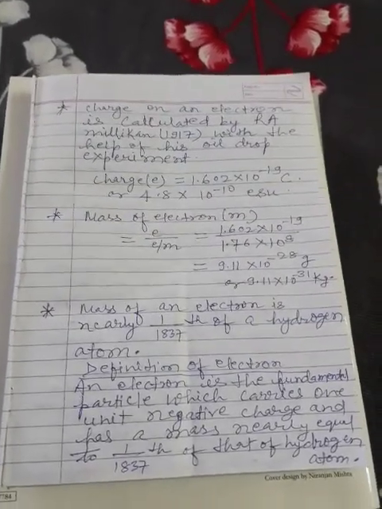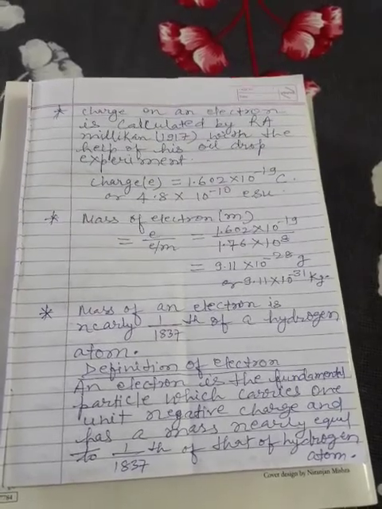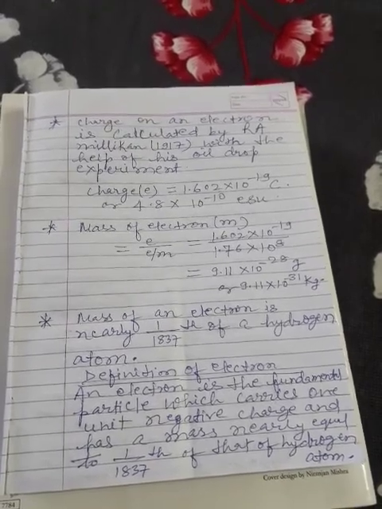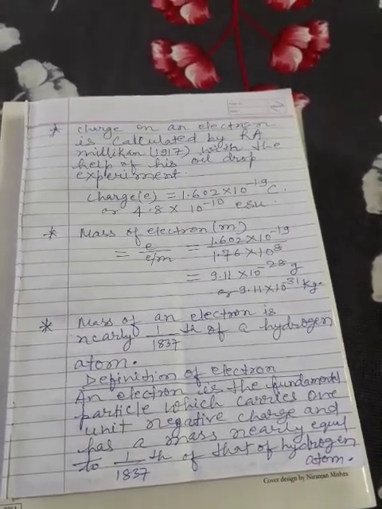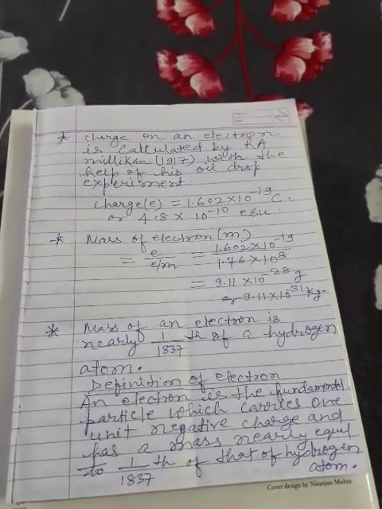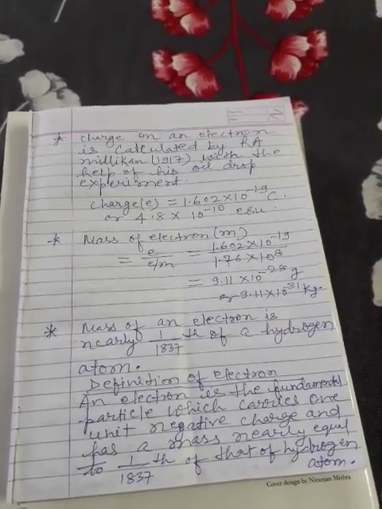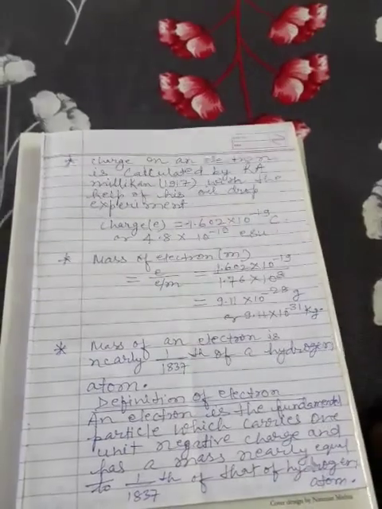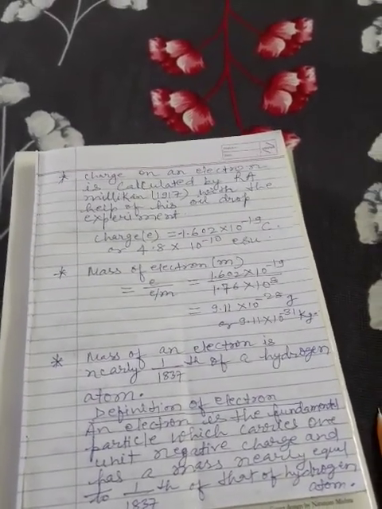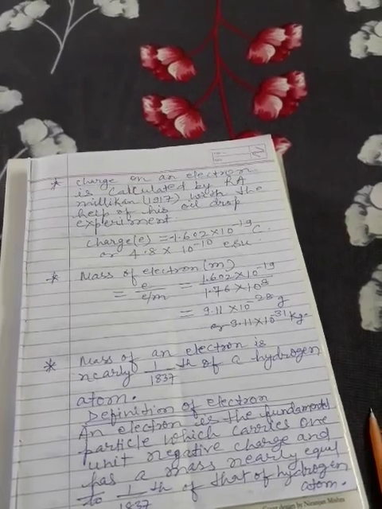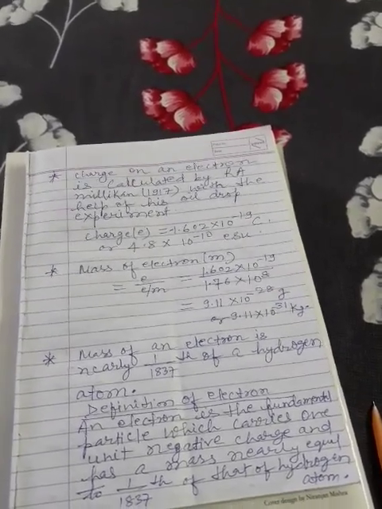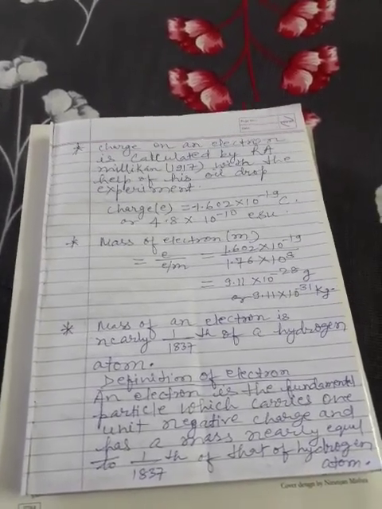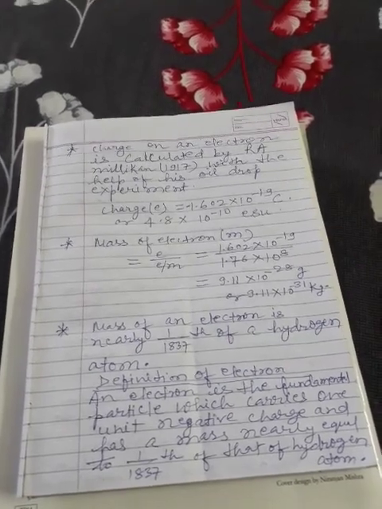The charge on an electron was calculated by R.A. Millikan in 1917 with the help of his oil drop experiment, and it was found that each electron contains 1.602 into 10 to the power minus 19, and this charge is negative. The electron is negatively charged, so the charge is equal to minus 1.602 into 10 to the power minus 19 coulomb, or 4.8 into 10 to the power minus 10 ESU.